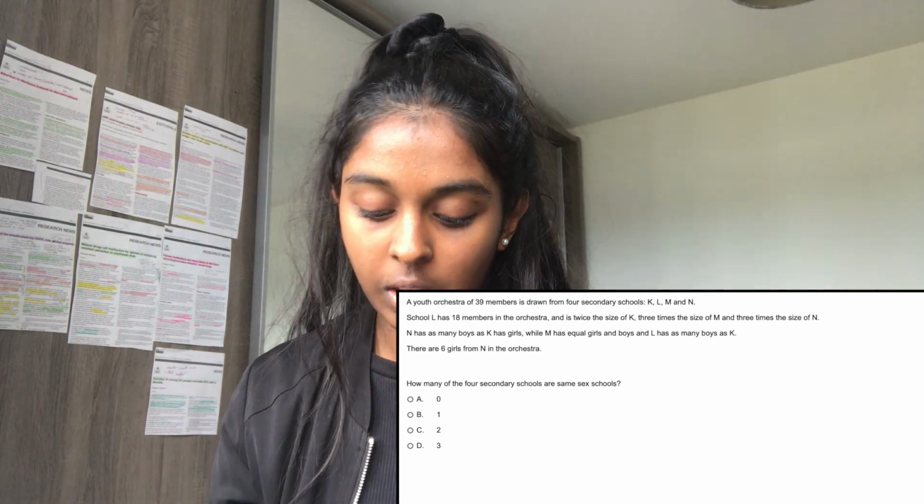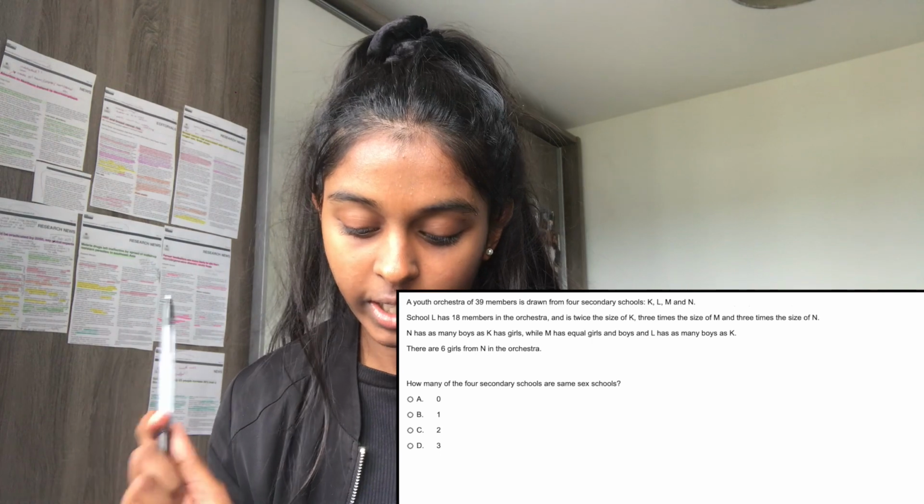And then in the third line of the question it says that N has as many boys as K has girls. So that tells me that K has no girls in it. I hope you're with me, this is quite confusing. And hence, because I know that there are 0 girls in K, it tells me it's an all boys school, and therefore it must mean that there are 9 boys in school K.